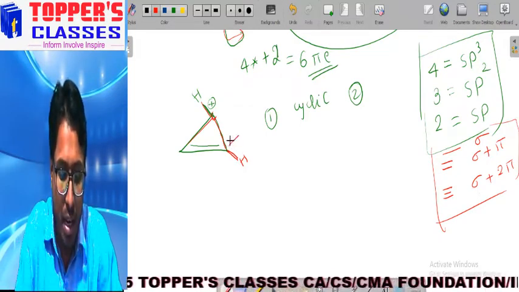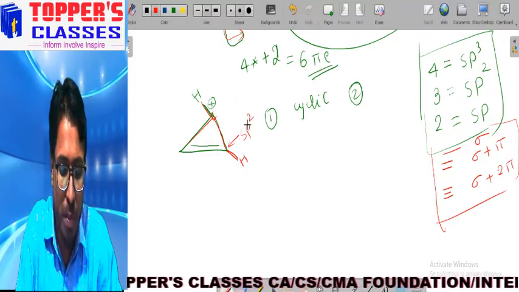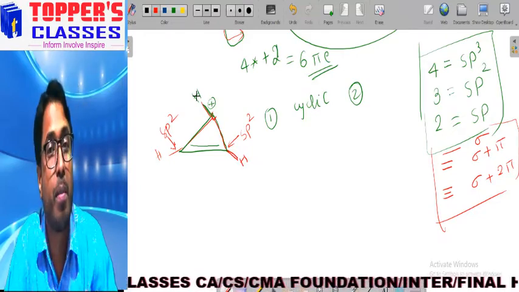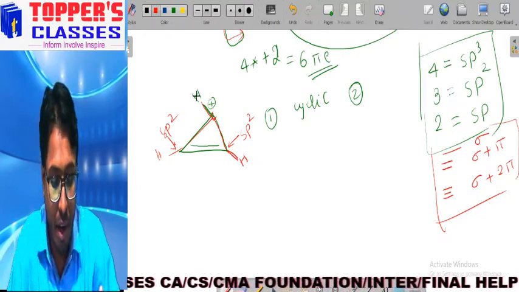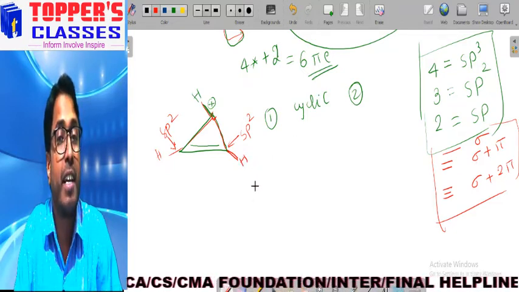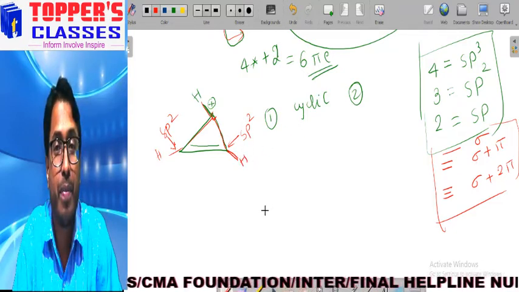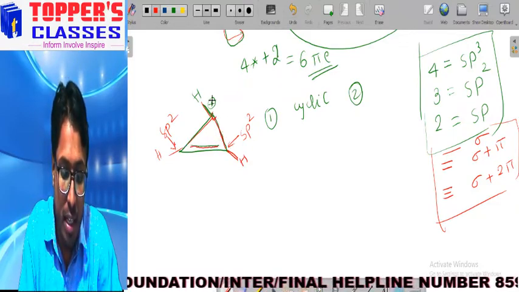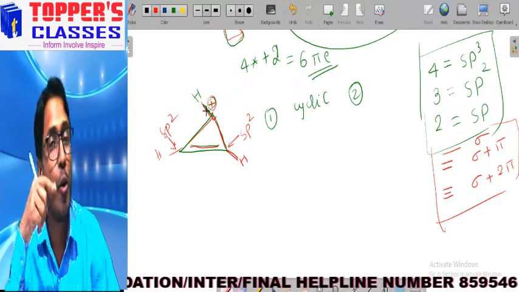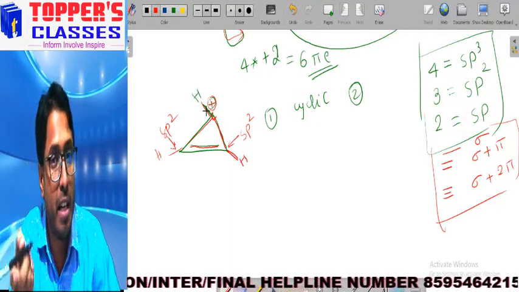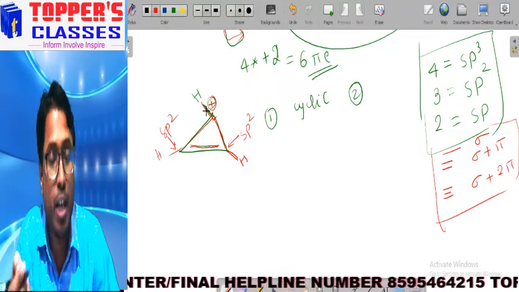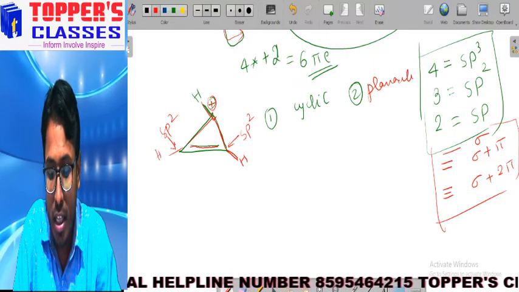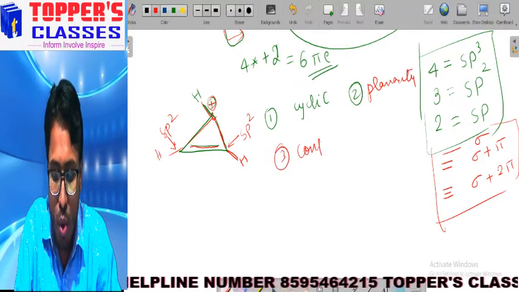Right? If we look at the hybridization of this carbon, it is also sp2 hybridized. That means this particular molecule is also planar. Next, we'll check the conjugation. Yes, there is conjugation. How? We have a double bond, then a single bond, then we have a cation. So conjugation may be with a negative charge, double bond with double bond, or with a cation, and so on. So conjugation is also there, cyclic is there, planarity is also there in the molecule. Third one, conjugation, is also present in this molecule.